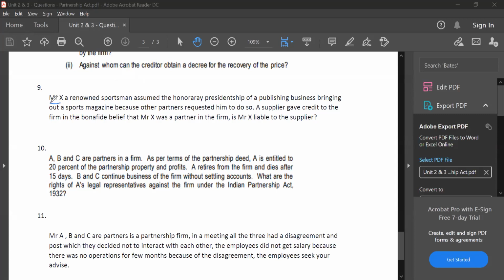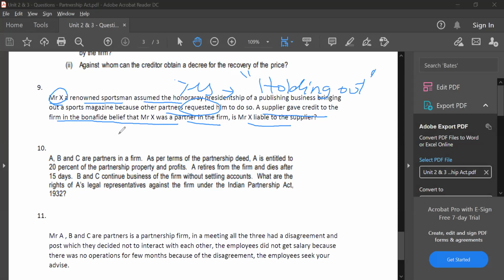So the first one: X is a renowned sportsman assuming the honorary presidentship of a publishing business, bringing out a sports magazine because the other partners requested him to do so. A supplier gave credit to the firm in bona fide belief that X was a partner of the firm. Is X liable? Absolutely yes. What is the concept here? Everybody got the correct concept. The concept is partner by holding out, or partner by estoppel, believing him to be a partner. So the answer is yes. Everybody gave the correct answer.